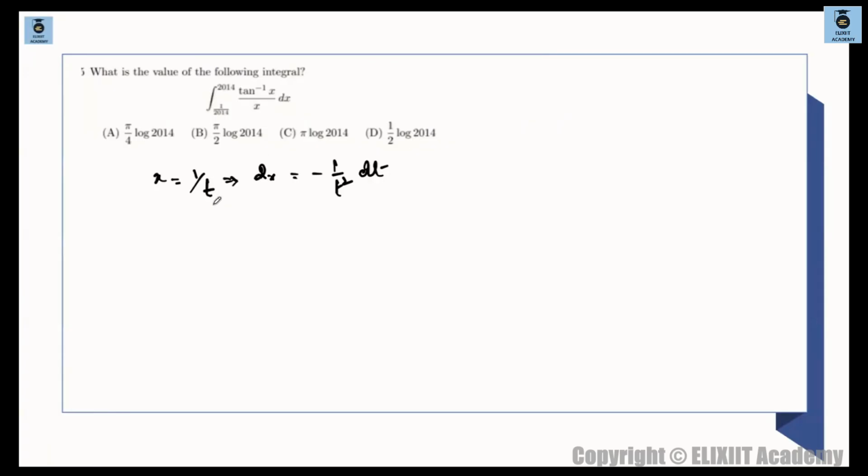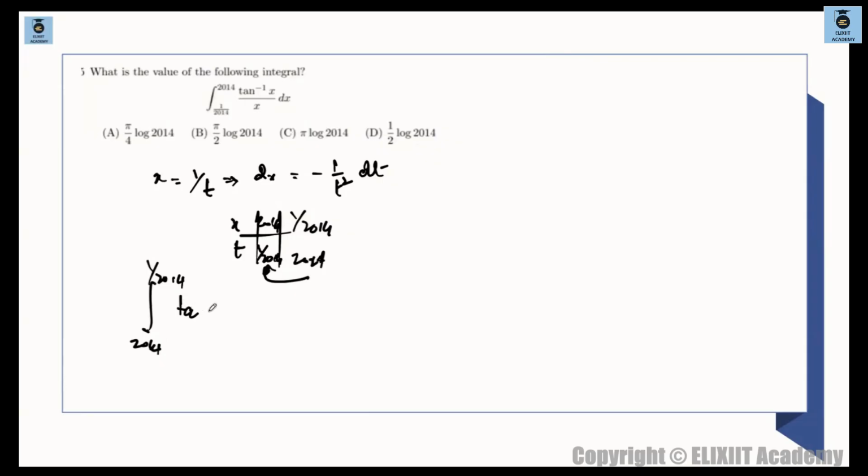ठीक है? And your new range will be from when x is 2014, this will be 1 by 2014. And when x is 1 by 2014, this will be 2014. So your new range will also interchange. Oh, sorry. मैंने उल्टा शायद लिख दिया. This is उल्टा होगा basically. So your new range will be from integration 2014 to 1 by 2014.